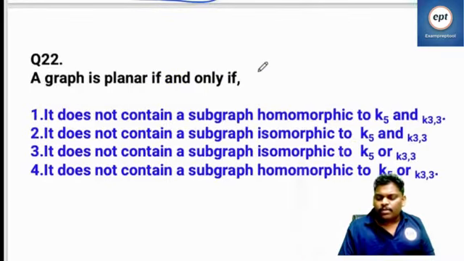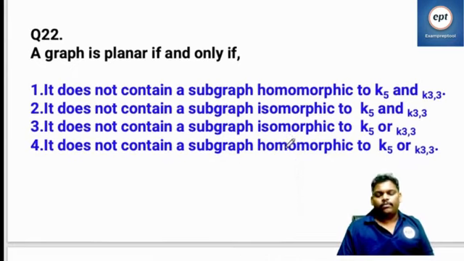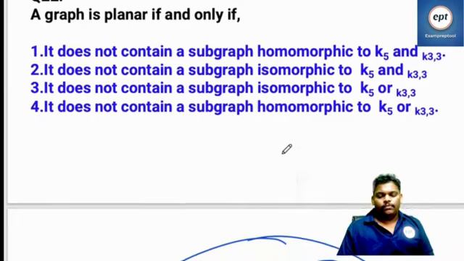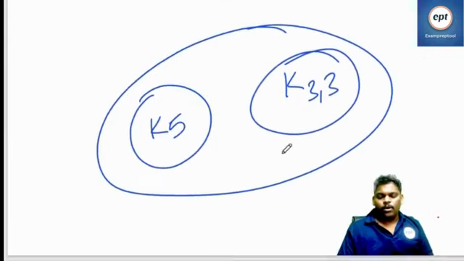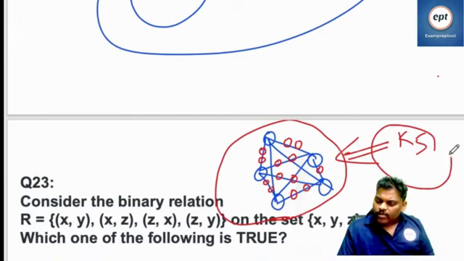If you want to say some graph is planar, homomorphic to K5, K33, isomorphic to K5, K33, yeah, both are similar. Please be careful, it is a different way of saying it. You know the difference between homomorphic and isomorphic. Everyone knows K5 exactly.